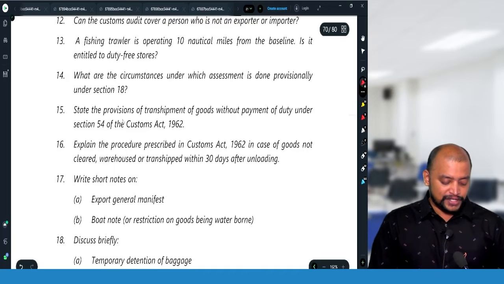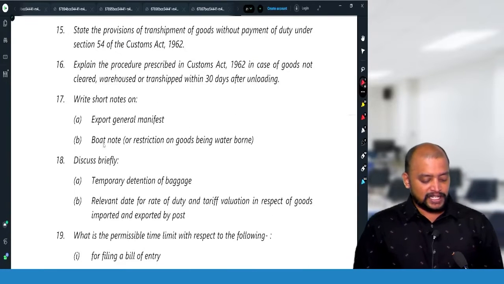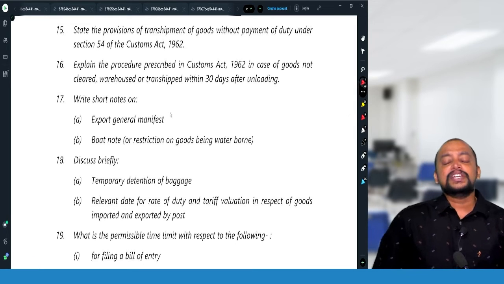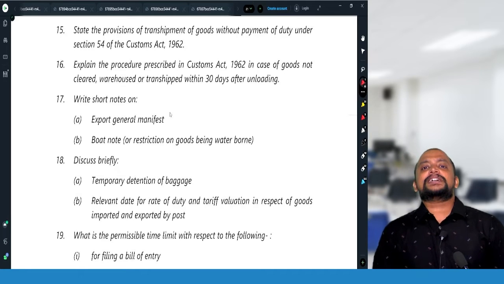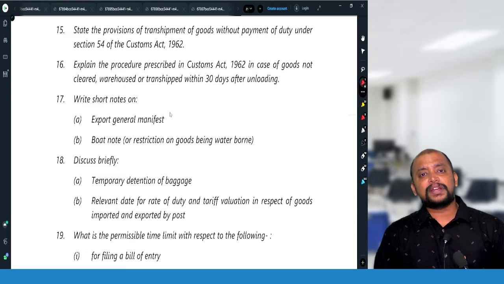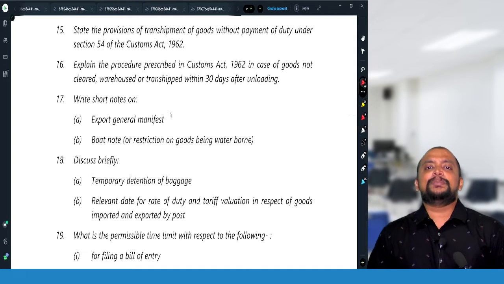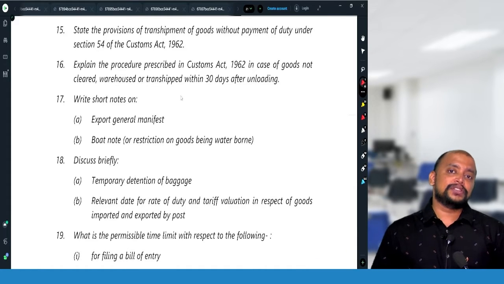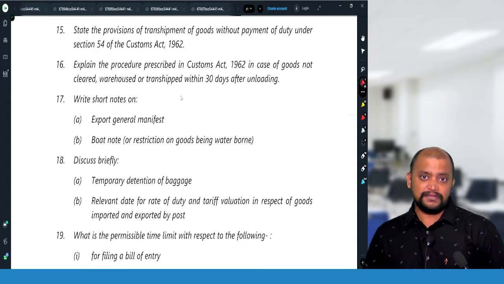Then, state the provisions of transshipment of goods without payment of duty. It's a repeated question, already we discussed. Explain the procedure prescribed under the Customs Act in case goods are not cleared, warehoused or transshipped within 30 days. If the goods are unloaded and not cleared within 30 days, such goods can be disposed of by the customs officer, or deposited into the warehouse. This warehousing is not done by the importer but by the customs officer, so it is known as warehousing without warehousing. It will be done for a period of 30 days, then a further 30 days. For every 30 days the customs officer is required to do a review whether to dispose of the goods or allow them to continue in the warehouse.